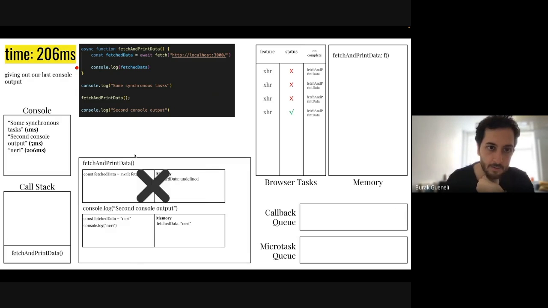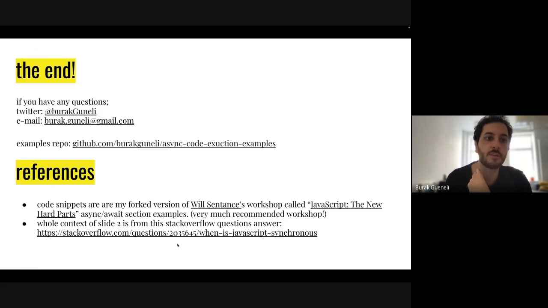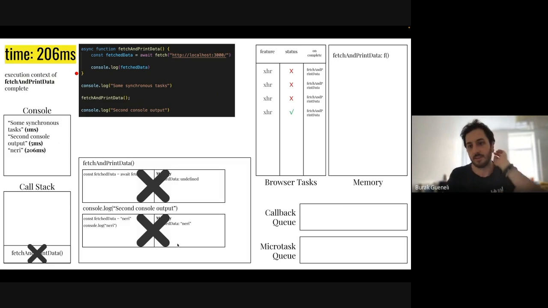In the next line, we are running the console log fetch data, and with this console log, we are giving our last console output in 206 milliseconds, and this will be our last console log. With the ending curly brace, we will remove this from the call stack, and we will terminate the execution context of it. And this is actually the end of my last snippet.